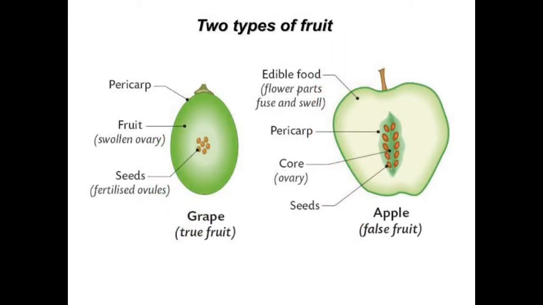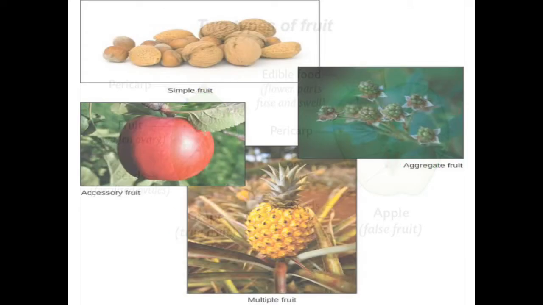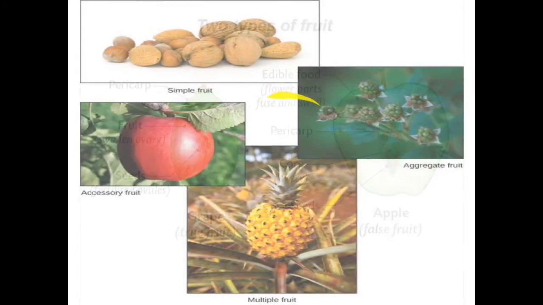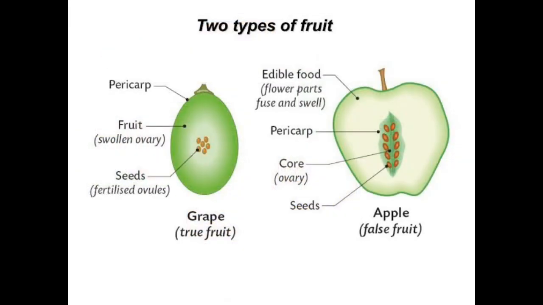Now, what are the types of fruits? If the single ovary is turning into the fruit, that is the true fruit, only the ovary. But when carpels are fusing along with the ovary and taking part in formation of fruit, that is called false fruit.